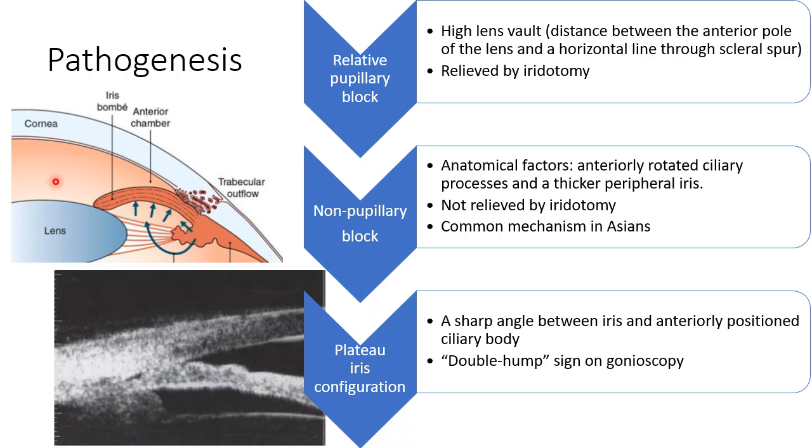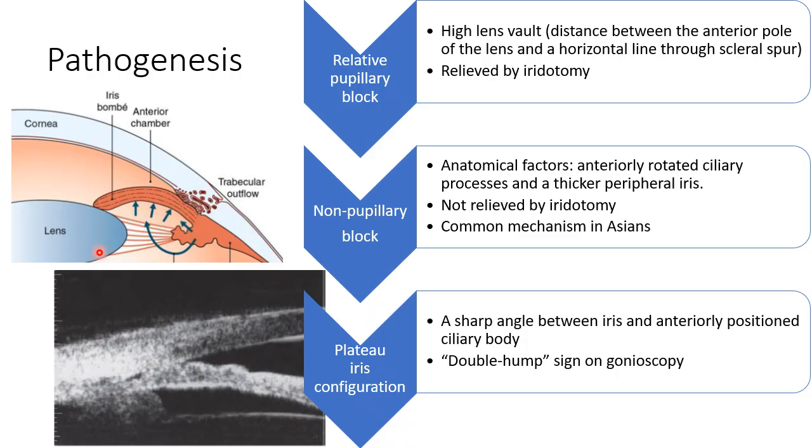High lens vault is defined as the distance between the anterior pole of the lens, somewhere over here, and a horizontal line through the scleral spur. The scleral spur is here. That is a line that is somewhere along this portion, so basically an imaginary line. This is the definition of lens vault. Basically a high lens vault in layman's terms would mean a thick lens, and this type of pupillary block is relieved by iridotomy.